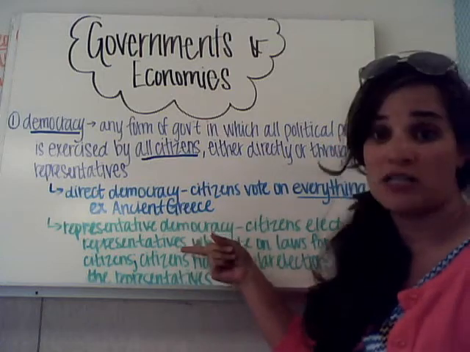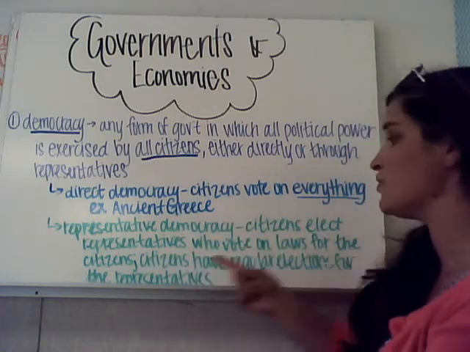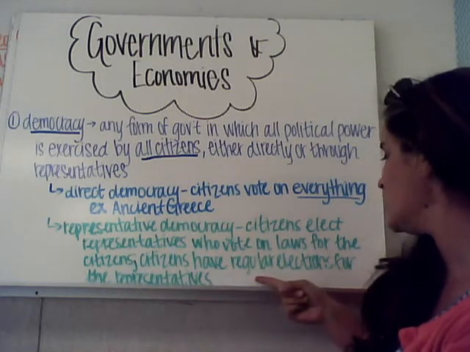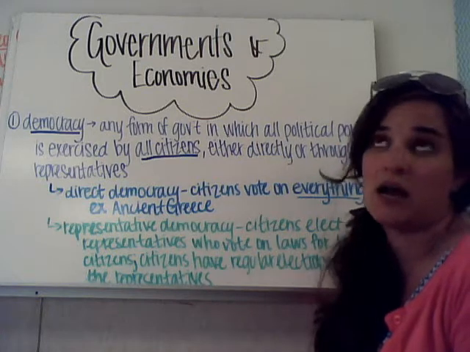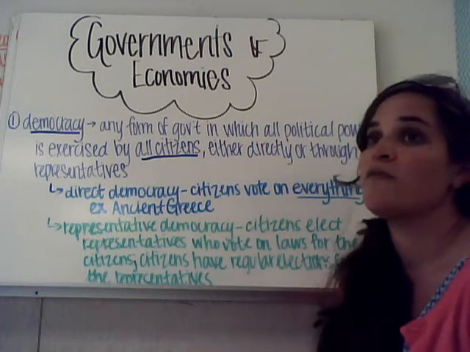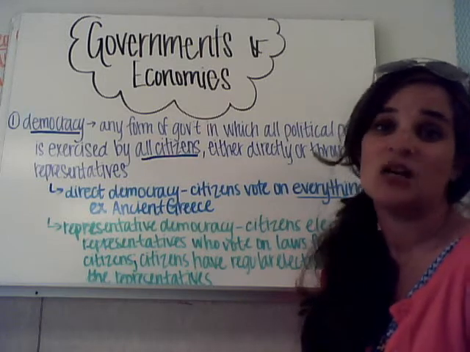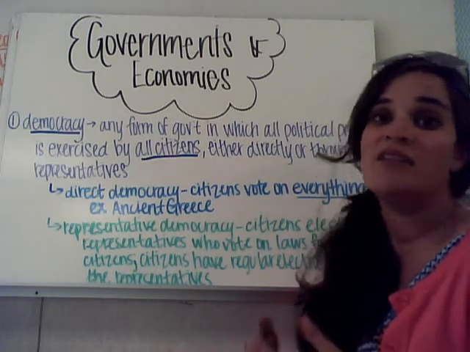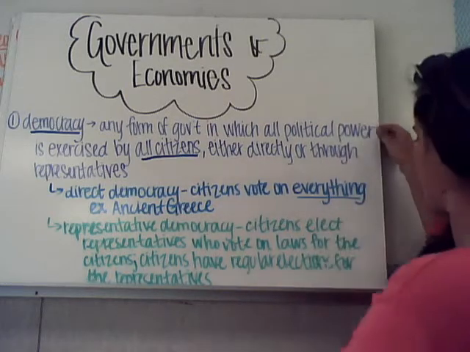A representative democracy, on the other hand, is where citizens elect representatives who vote on laws for the citizens. Citizens have regular elections for the representatives. So an example of this would be when we have elections for people to sit on the House of Representatives or the Senate. We voice our concerns to them. They take those concerns and then create laws based on those. Okay?